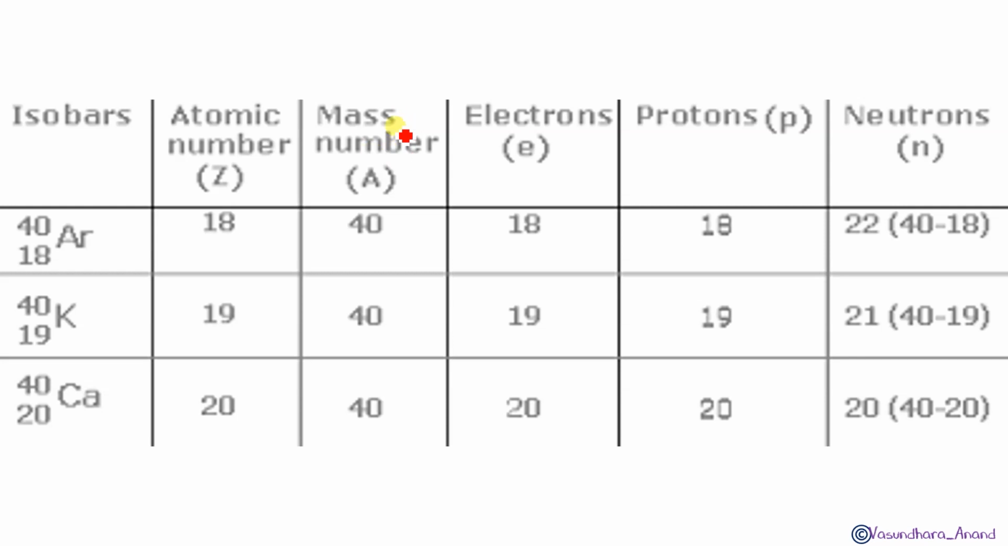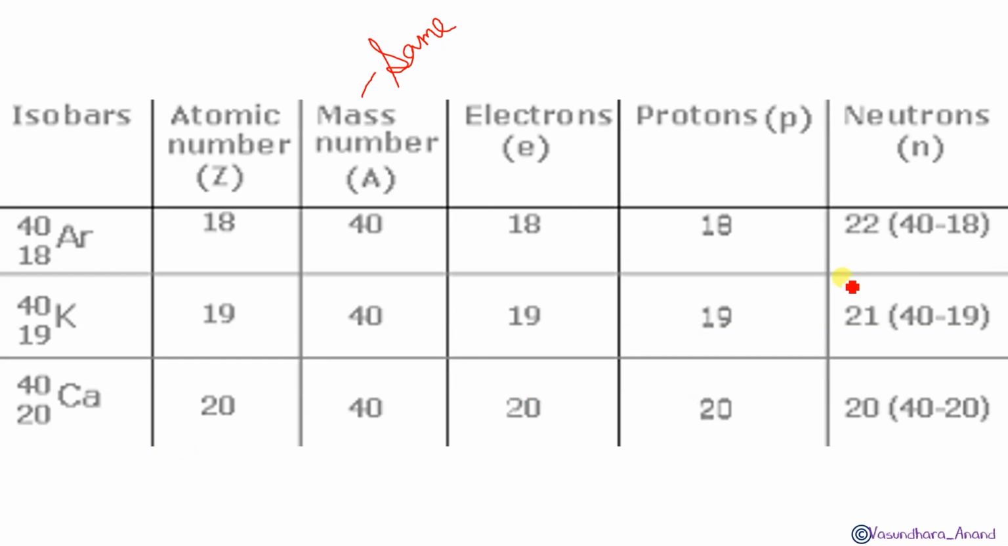Let's check the mass number, which is written as a superscript: here 40, here 40, here 40. As the mass number is the same, if the mass number is the same, they will be isobars. That for sure. We got it? Yes. Let's check the electrons. Since electrons are always equal to protons, and protons are always equal to the atomic number in the case of a neutral atom, it is not having charge, so this and this column will be the same. Here 18, so this is also 18. Here 19, it will also be 19. Here 20, it will also be 20.